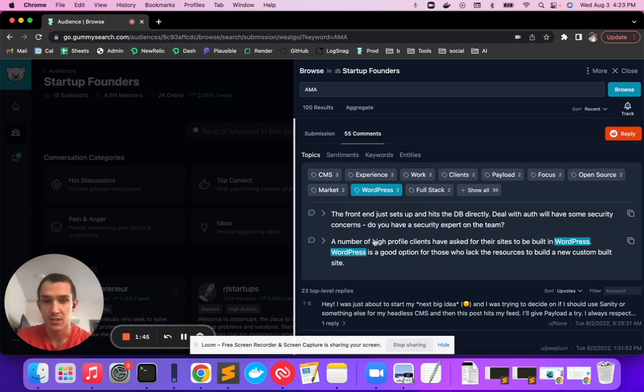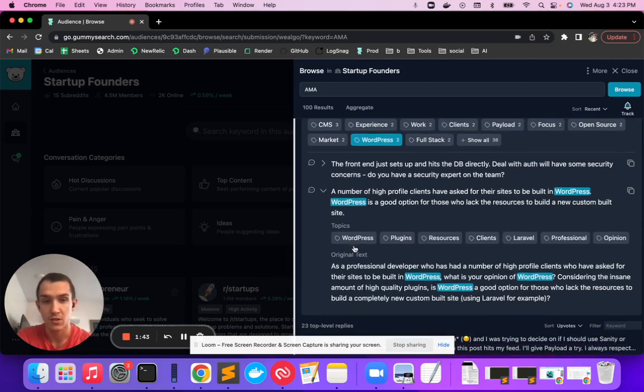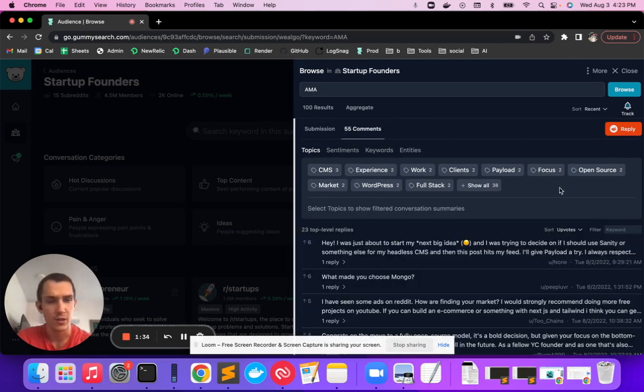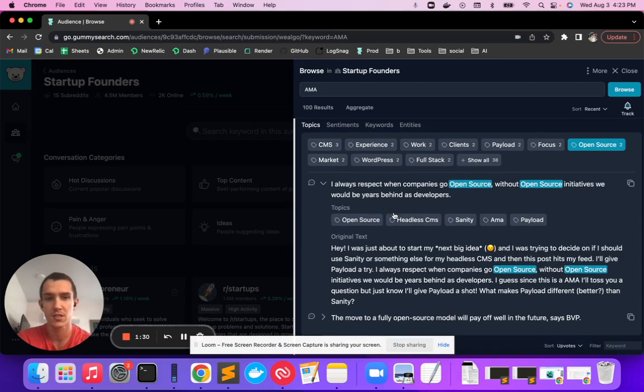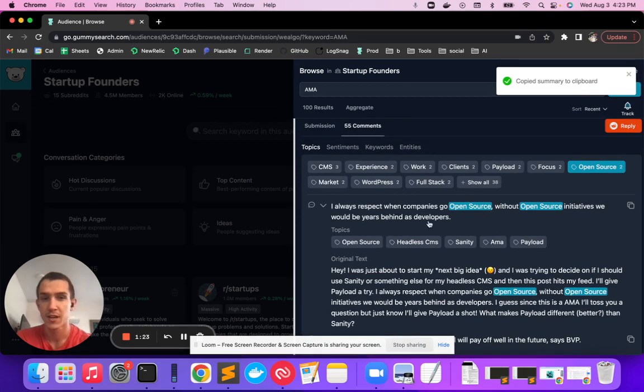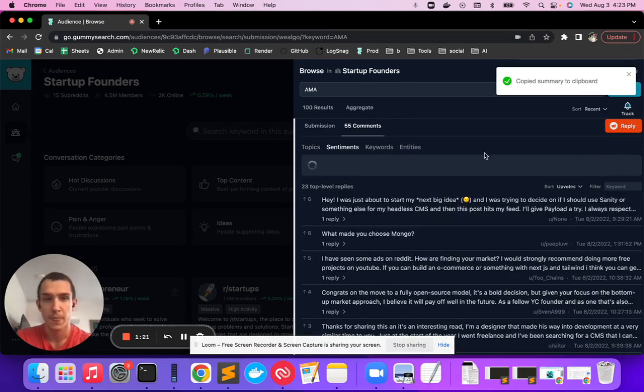And this is actually a summary as well. So the actual comment is longer, but then we summarize it to a short, digestible format and figure out what the topics are. And this way you can really quickly figure out what people are talking about, open source, and dive in to find just the comments that you need. Copy the summaries, do all that stuff. Let's take a look at sentiments.